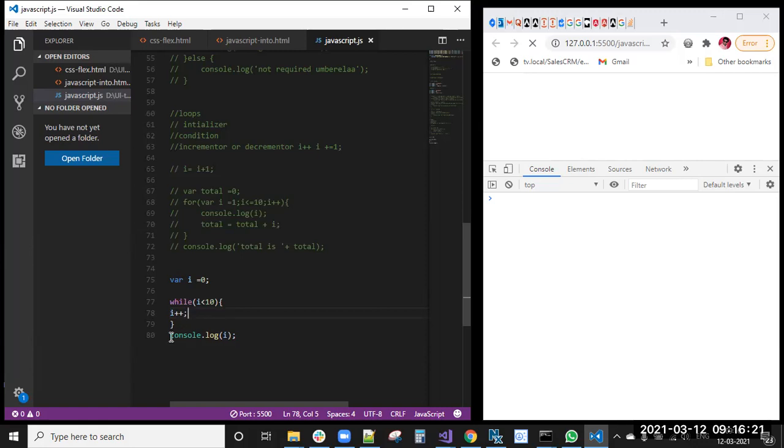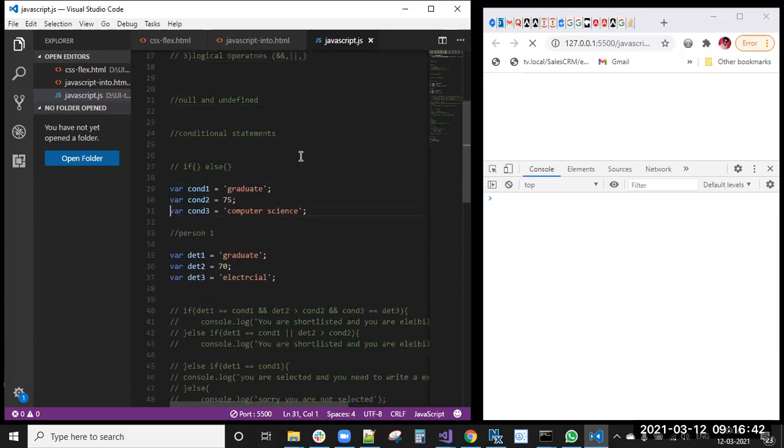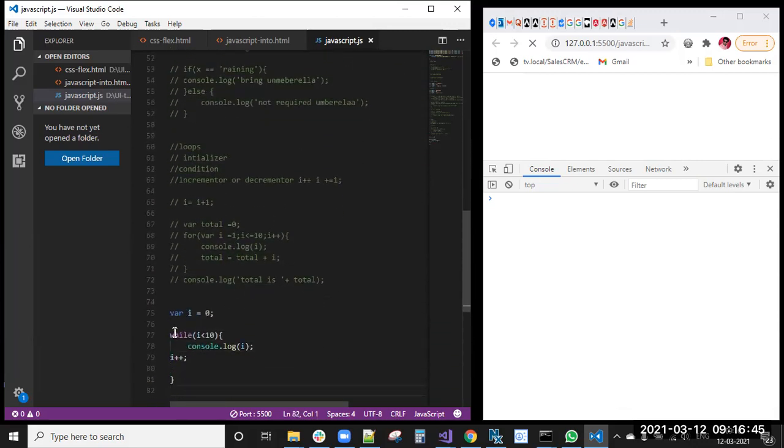Without increment, we will not get the output, right? Here i equal to 0, 0 less than 10.